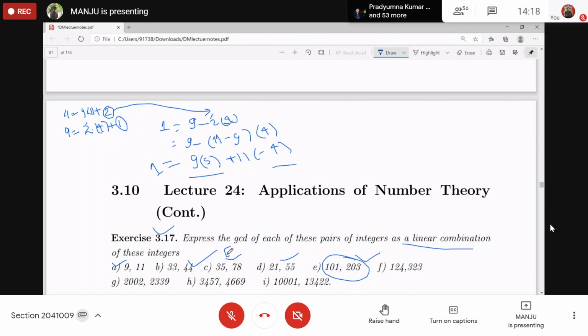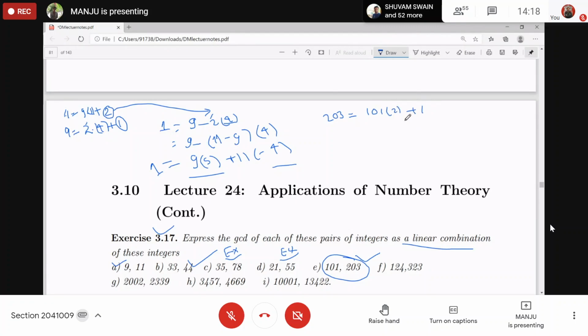For E part, try to write the Euclidean algorithm steps. You will divide 203 by 101. What did you get? 101 into 2 plus 1, right?